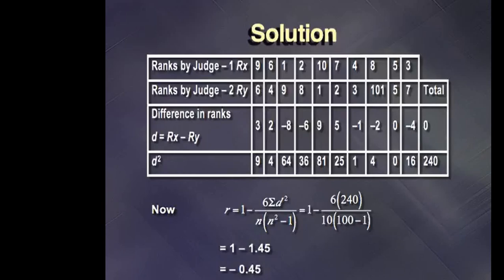So the answer of R is minus 0.45. Since R is negative, the 2 judges differ in their judgment. That is, the criteria for assigning the ranks are different and hence there is no synchronized attitude towards the identification of the talent of the participants, and hence the faculty's claim is correct.